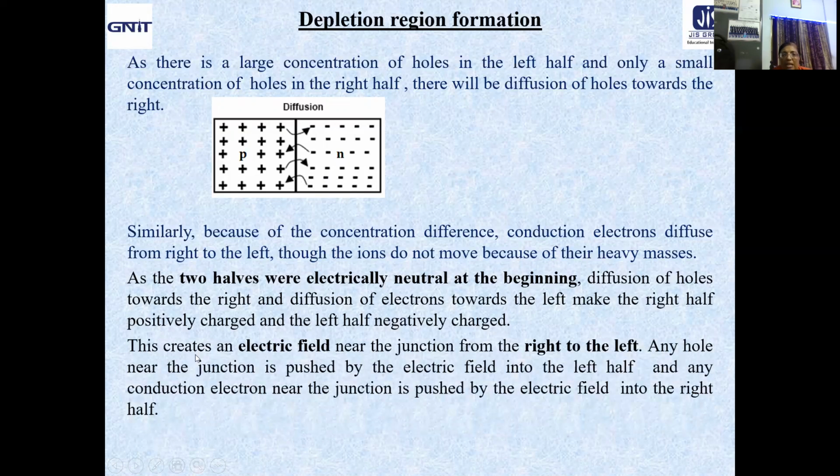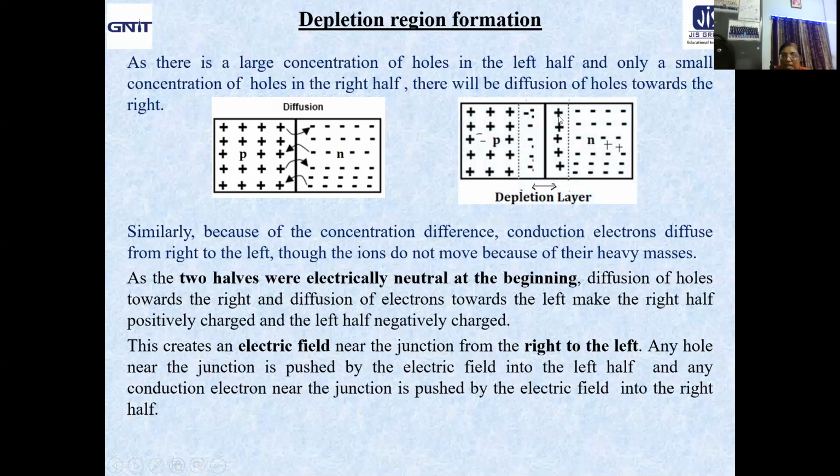So definitely this will create an electric field near the junction. It will create an electric field near the junction from right to left, because holes are moving towards the right and electrons are moving towards the left. So near the junction we will have the electric field. This side there will be the positive, this side there will be the negative.